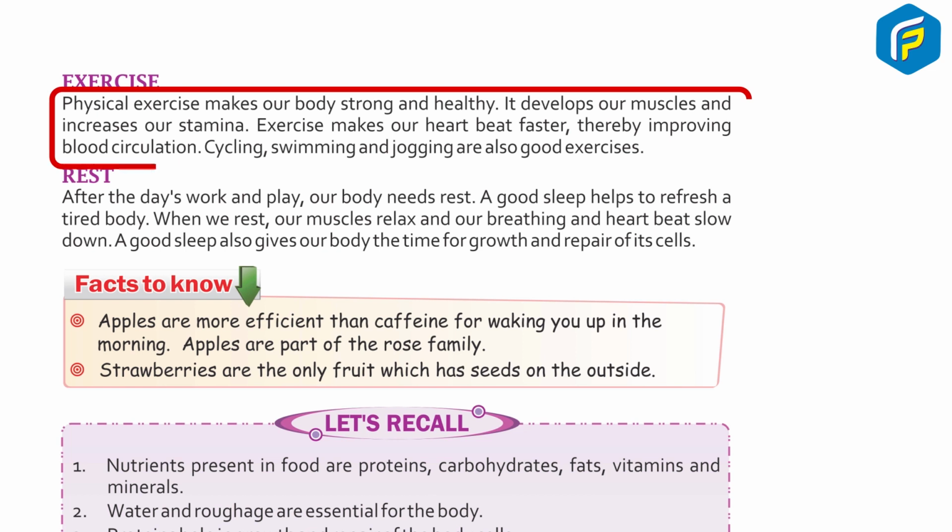Exercise. Physical exercise makes our body strong and healthy. It develops our muscles and increases our stamina. Exercise makes our heart beat faster, thereby improving blood circulation. Cycling, swimming and jogging are also good exercises.